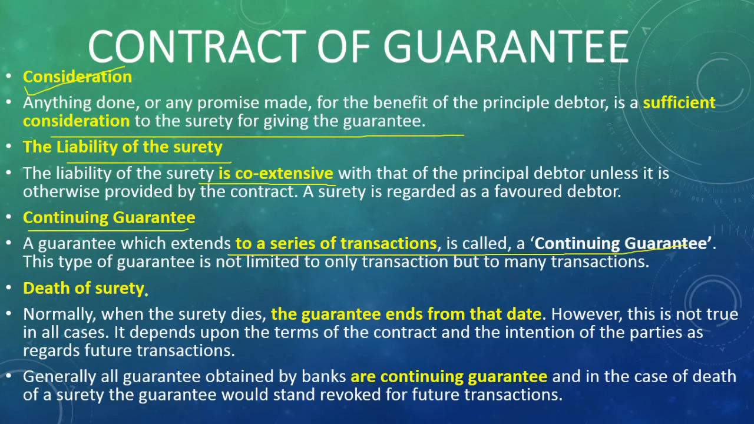Suppose a death of surety happens. In the case of a bank, that is not going to happen, but where a particular person is giving surety instead of a bank, if the death of the surety happens, the guarantee ends from that date itself. But in the case of a bank, it will definitely be a continuing guarantee. Banks provide continuing guarantees.